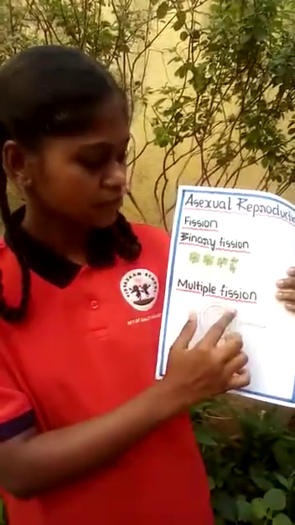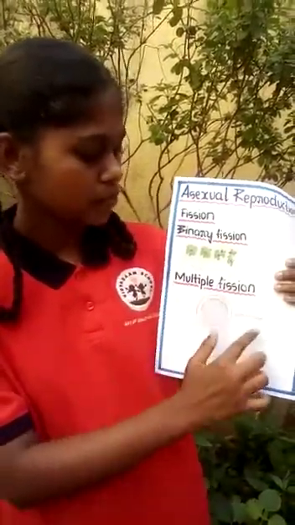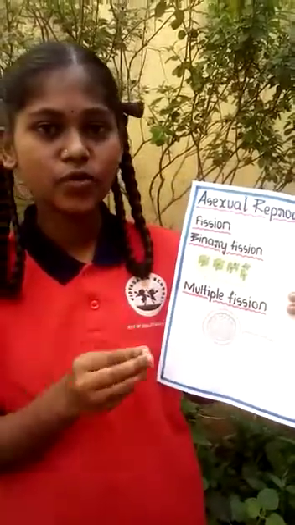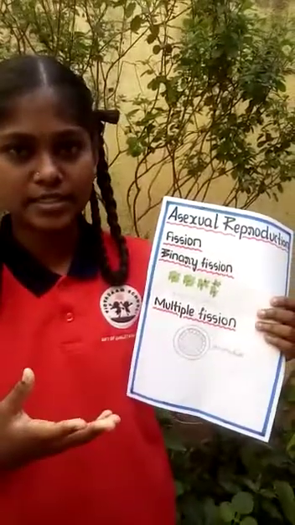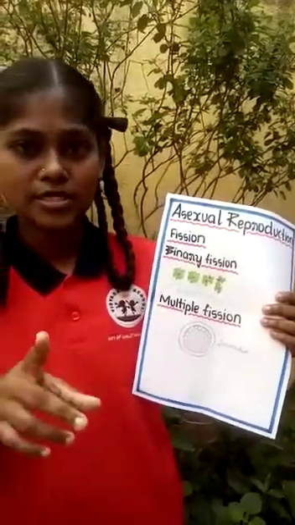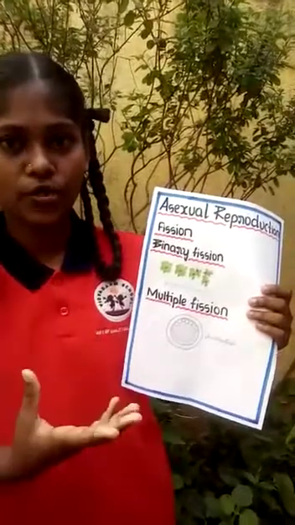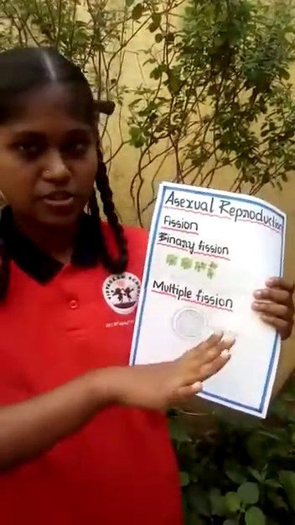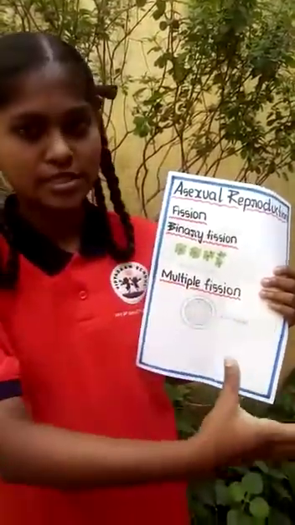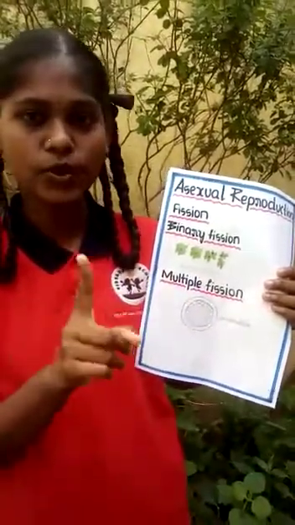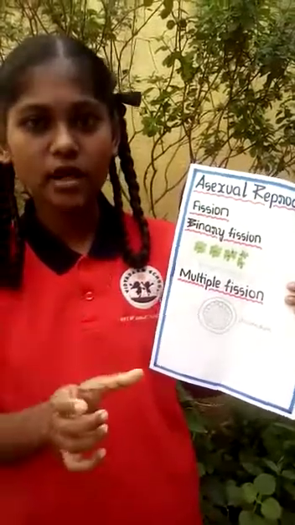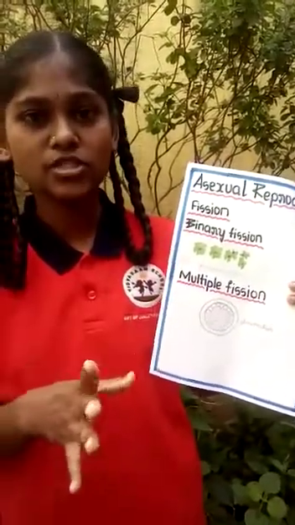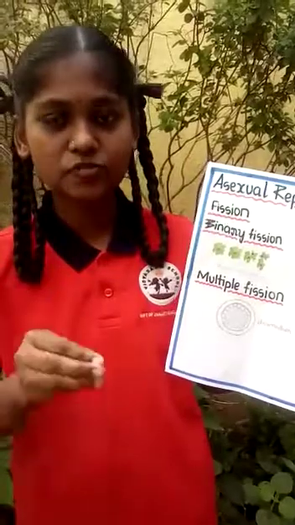In multiple fission, an organism like Plasmodium divides into multiple cells simultaneously, and when all the cells are mature enough to grow into new individuals, it ruptures and releases all the cells, and each cell grows into a new individual. Only in multiple fission does the parent cell die, but in all other reproductions the parent cell also survives while giving birth to offspring of the same kind.